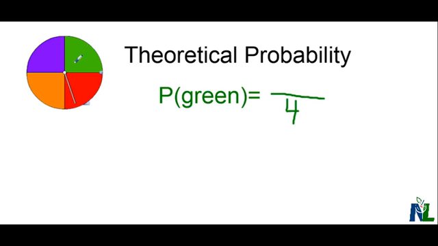I want the probability of getting green. There's 1 green sector. So there's 1 sector out of 4 that is green. So the probability of getting green, my favorable outcomes, 1 favorable outcome, 1 green, out of a total of 4 possible outcomes. So I have a 1 in 4 probability of getting green. I could call that 25% if I would like as well.